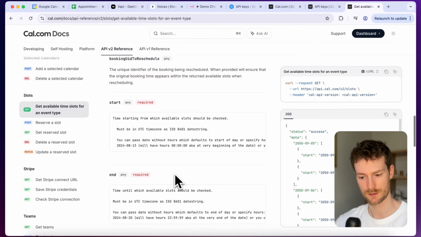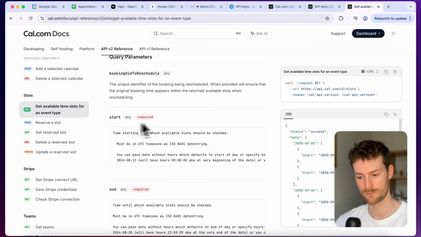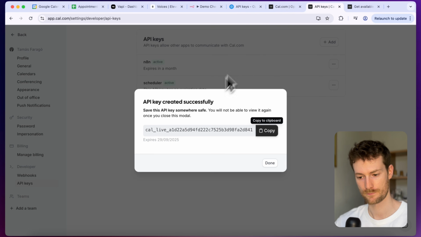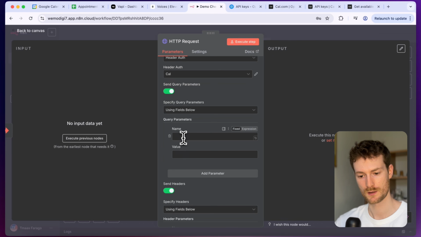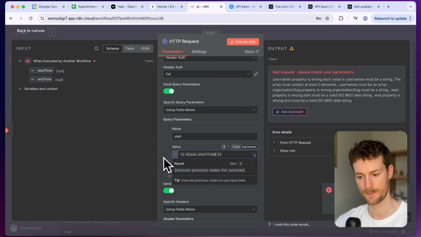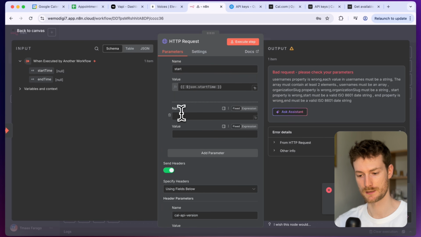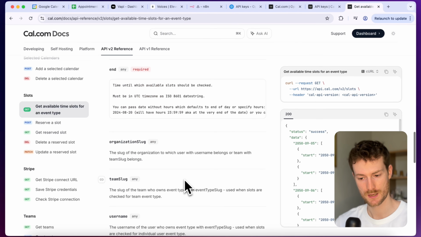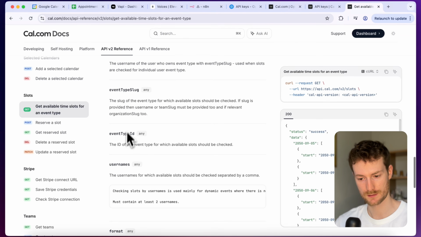So once we have that, we can start sending the query parameters. Let's scroll down. We will need the start. And here we will pass in the values that we will receive from the first node. So I'm going to execute this and I'm just going to pull these in. And let's add another one, which will be the end. So we can also pull this. And I'm also going to provide some additional properties, which will be the event type ID. So let's copy this.